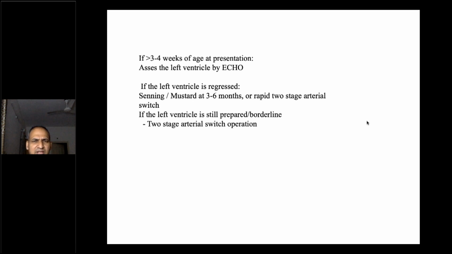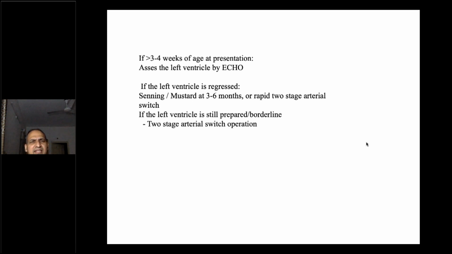Sometimes we try a rapid 2-stage switch operation, or nowadays, if the duct is still a little bit patent, we put a stent, wait a few days for the LV to be prepared, and go for a switch operation. If the left ventricle is still prepared by echocardiography, then we go for a 2-stage atrial switch procedure.